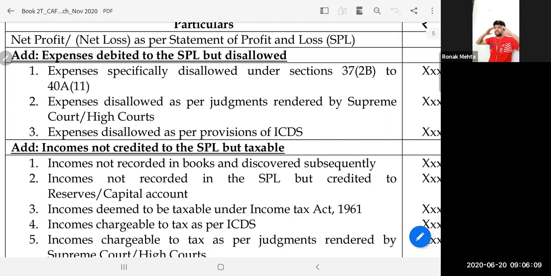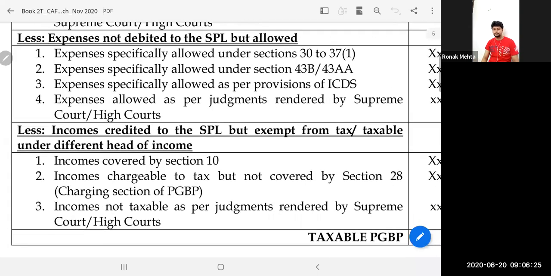So you need not waste your time mentally classifying, okay, this is expense, let me write in this heading, and that is income, let me write in that heading. At the CA final level, that much level of presentation is not expected from you. You're just expected to give a common heading for add and a common heading for less. In that, you can merge incomes and expenses, because what's more important is the student applying the provision here. That's the tougher part rather than the presentation.